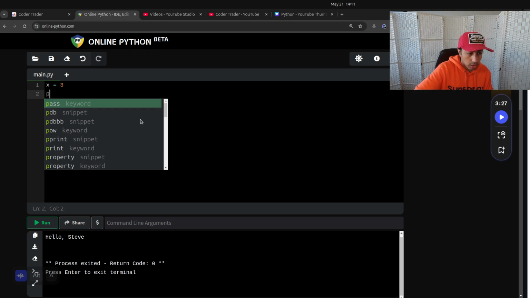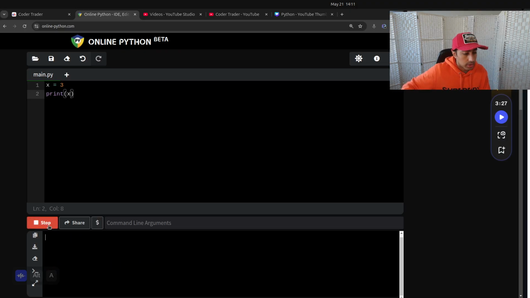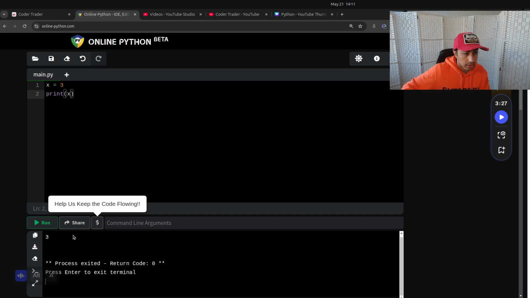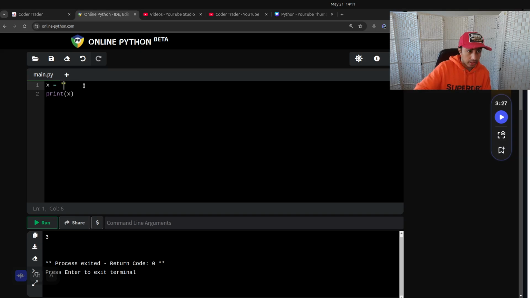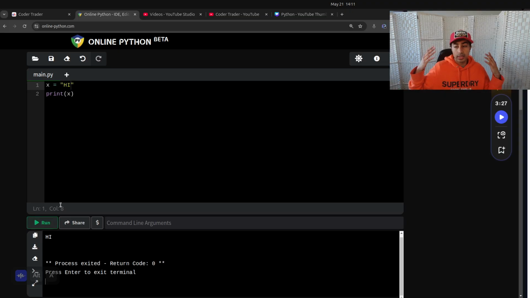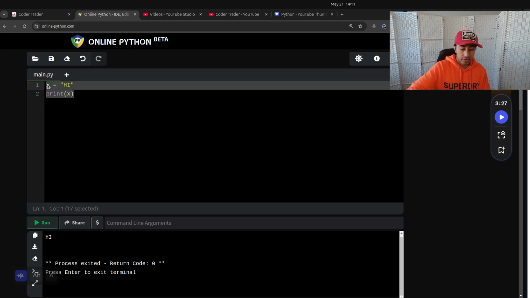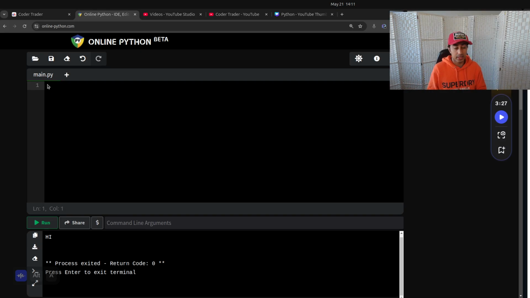So we go print x, and the result should be 3. Cool, let's do it. The result here is 3, and that's great. If we replace that with hi, it should print hi as a string. Cool, that is looking all good. So those are the very primitive basic types.